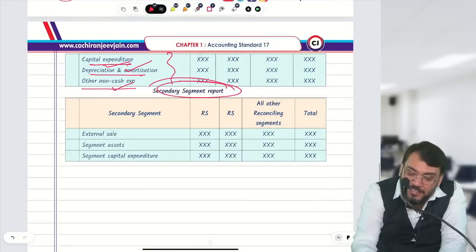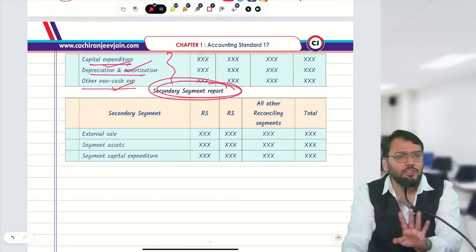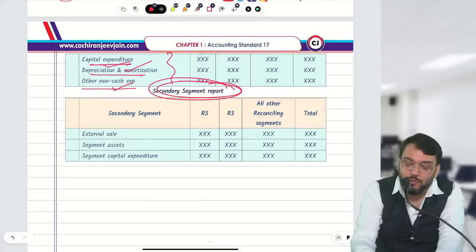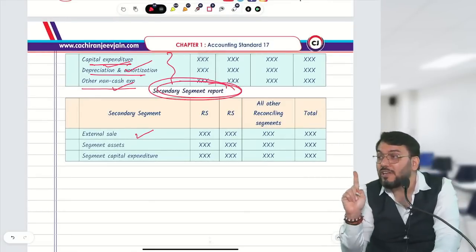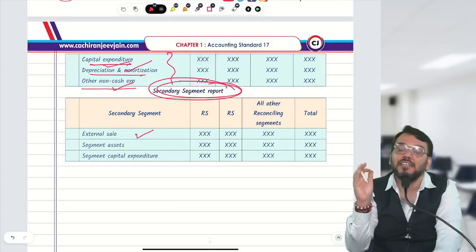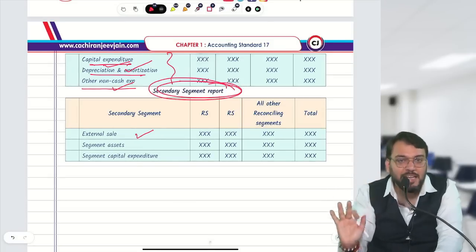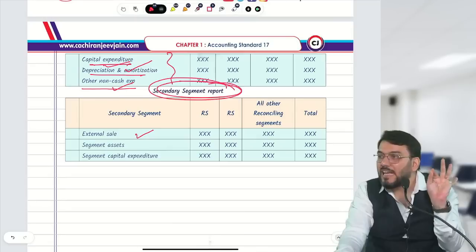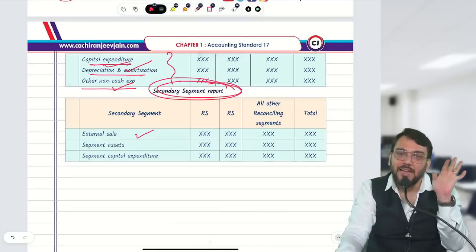Then for the secondary segment report, we need to disclose three pieces of information without reconciliation. Here also we will not do any reconciliation. We need to disclose external sale, not inter-segment sale. We'll disclose only external sale. Then we'll disclose segment asset and then segment capital expenditure. Only these three items: external sale, capital expenditure, and segment asset.